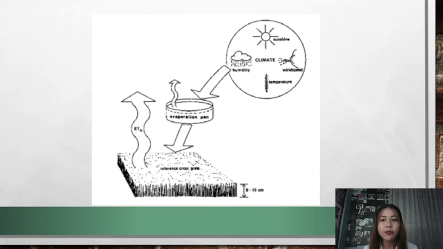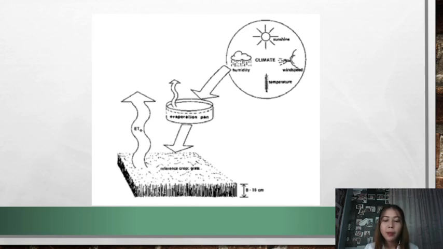After 24 hours, the remaining water depth is measured. The amount of evaporation per time unit is calculated as the difference between the two measured water depths. This is the pan evaporation, or the E pan. The unit is in millimeters over 24 hours.